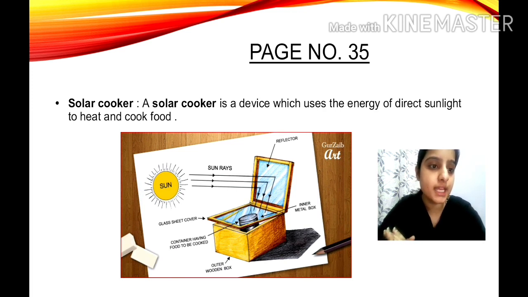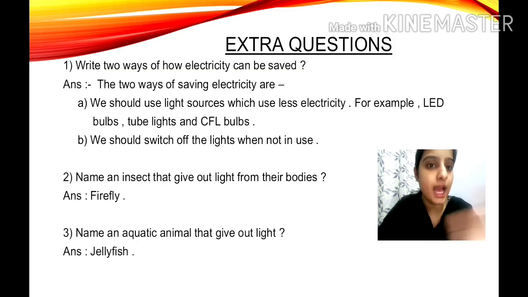Now everyone take out your EVS copy. I'll give you some extra questions, children. So note down these extra questions in your copy. The first question is, write 2 ways of how electricity can be saved. So you know the answer. We have just studied it, isn't it?